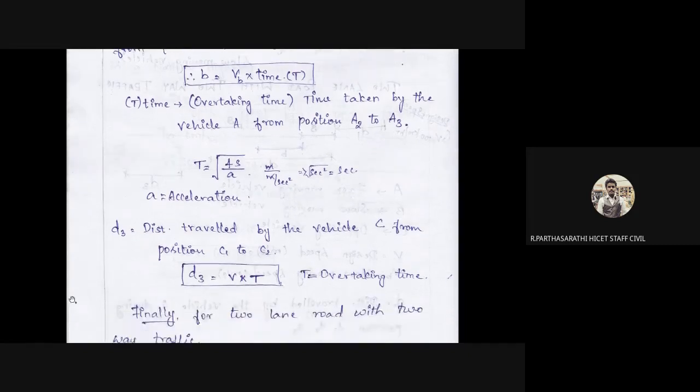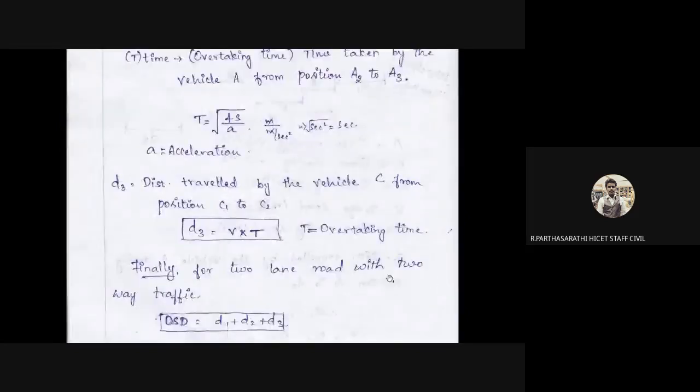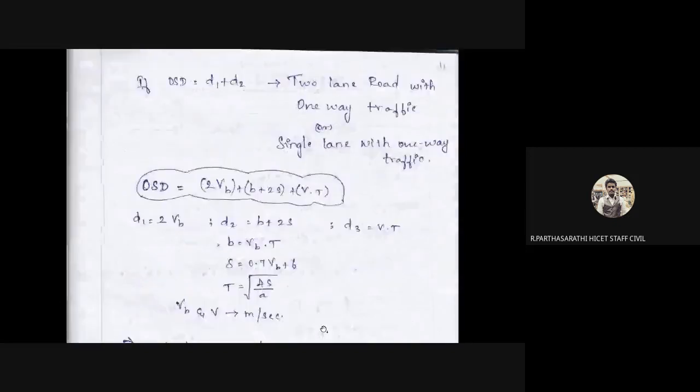That's all. So finally, the overtaking distance is D1, D2, D3. For a two-lane road with one-way traffic or a single lane, the OSD, the overtaking sight distance, is equal to VB into T plus B plus 2S plus V into T. This is the formula.